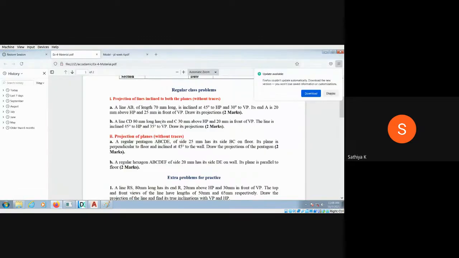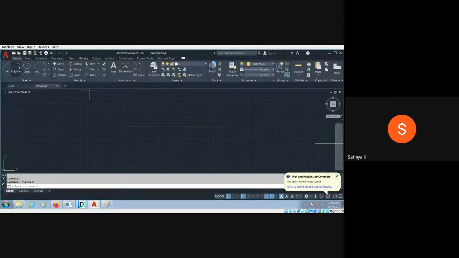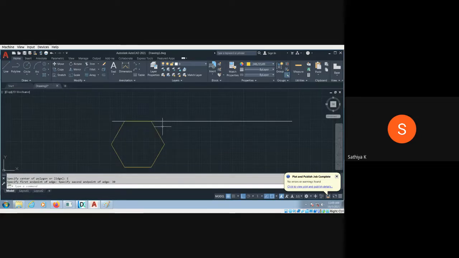Now how to draw this? You have to draw the polygon. Choose the polygon, the number of sides is 6, and select the edge. Here you have to rotate it, like that you can rotate it. Then you have to type the length. I think some 30, I don't know exactly. So you have to drag the mouse randomly and you will get the required shape. So it should be DE. Otherwise, you can give DE in an anti-clockwise manner or clockwise manner.